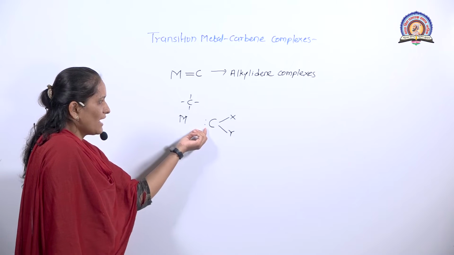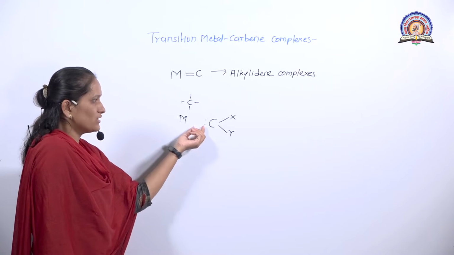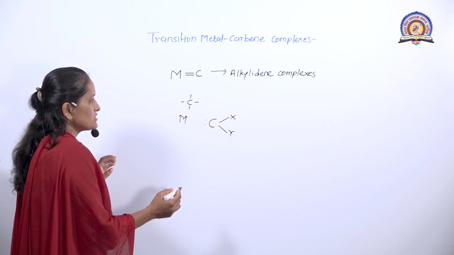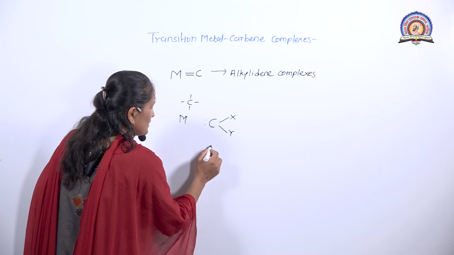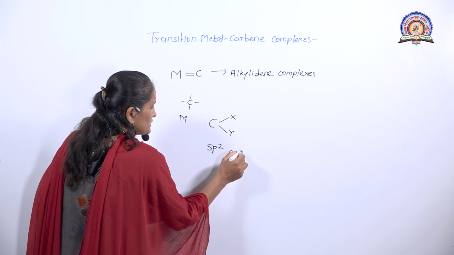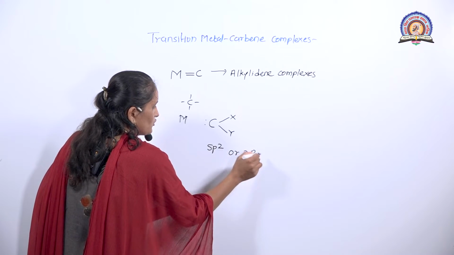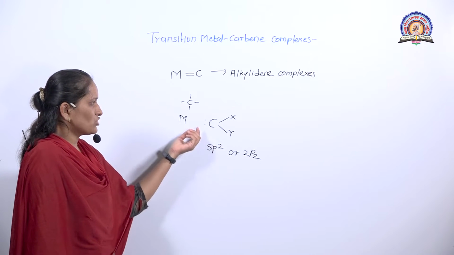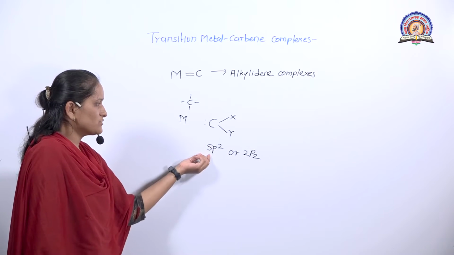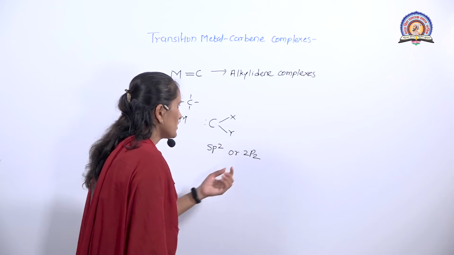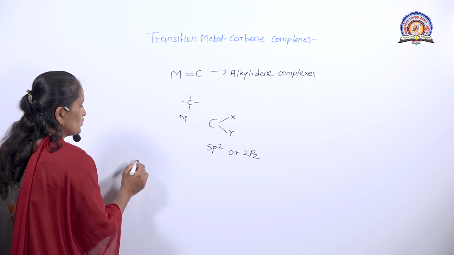This divalent electron pair is distributed in different orbitals or the same orbital of the carbon, that is the sp2 hybrid orbital or the 2pz atomic orbital. According to the distribution of electrons in the sp2 hybrid orbital or 2pz atomic orbital, the carbene has 2 types,